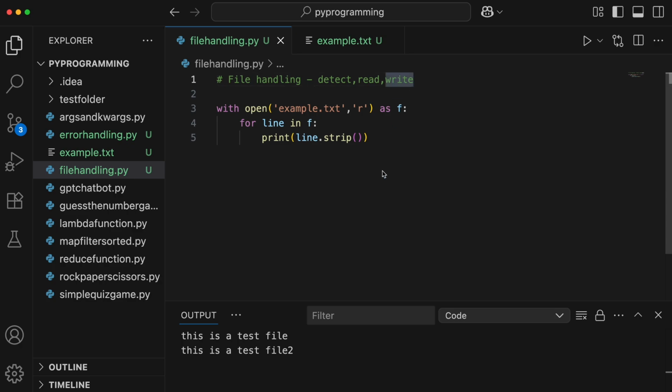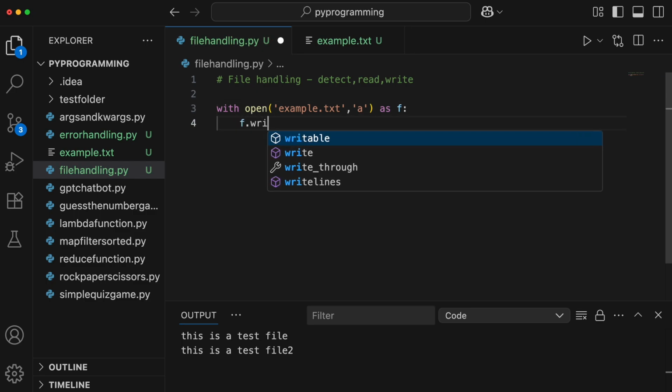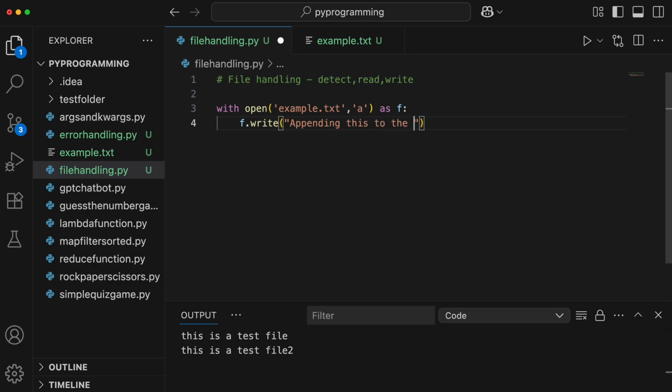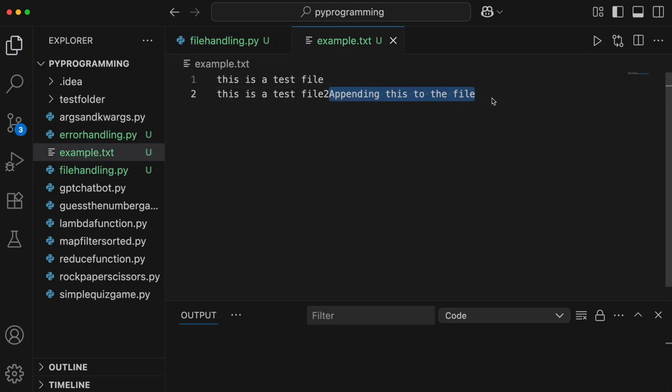Now in order to write to a file, there are two cases, right? Either you can overwrite the file or you can also append something new to the file. So here let's say if I just want to append, I don't want to overwrite the file, then for that we have to mention A, which stands for append, and then here we'll just use the write function and you can mention your content. So I'll just mention something here, appending this to the file. Let's save and execute this. Now if I go to the file, we can see the text that we added from there.